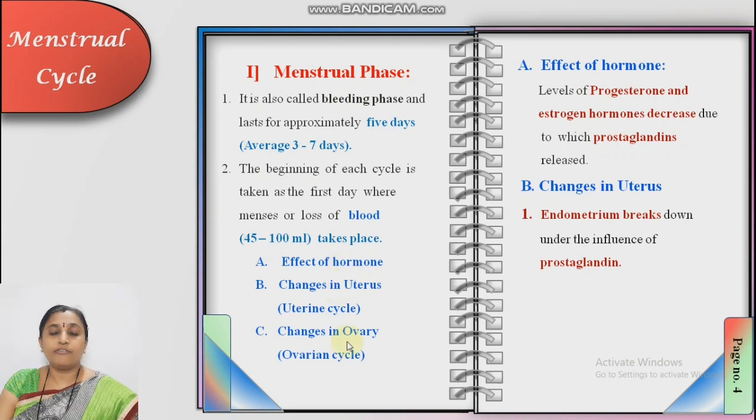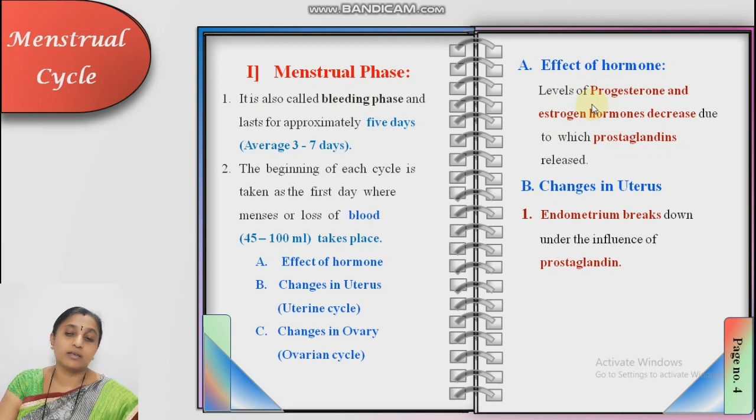Effect of hormones. What happens during this phase? Progesterone and estrogen levels decrease. We already studied these are the ovarian hormones. Progesterone is secreted from the corpus luteum and estrogen is secreted from the ovarian follicles. Both are known as female sex hormones, secreted from the ovary. These hormones decrease, and they are essential for maintaining the thickness of the endometrium of the uterus.